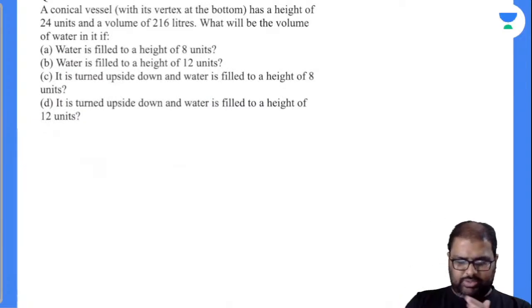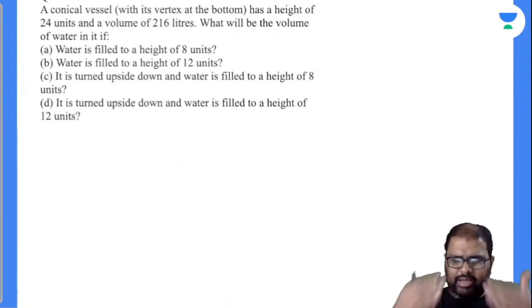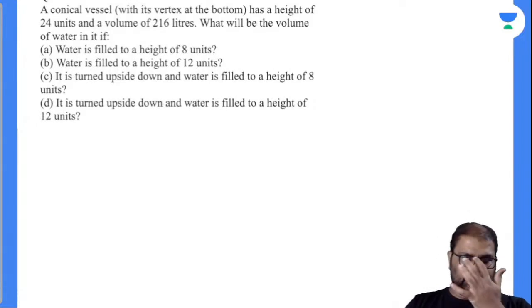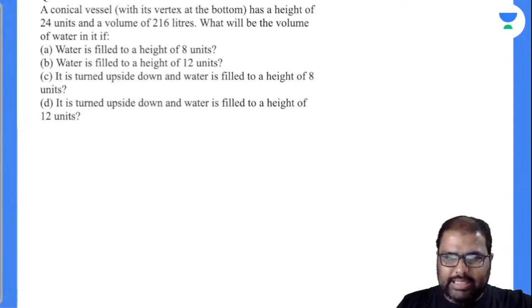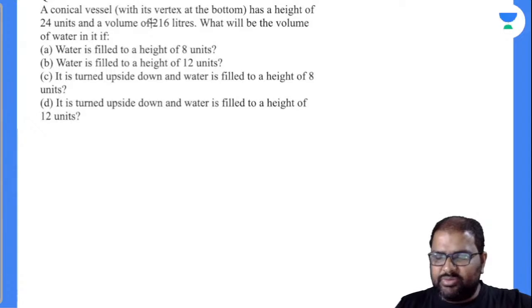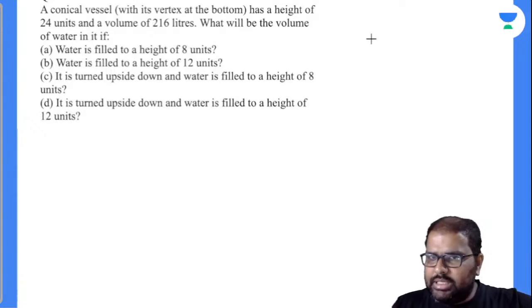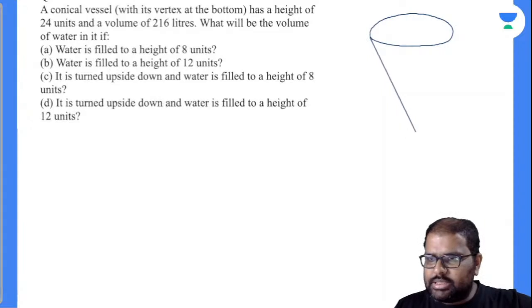Now I will solve this question here. Now later on you can solve the next question. So the point here is a conical vessel with its vertex at the bottom. Now see here, this is a conical vessel it seems, with its vertex at the bottom. So this is like this.